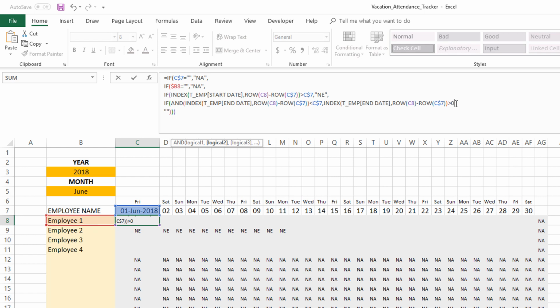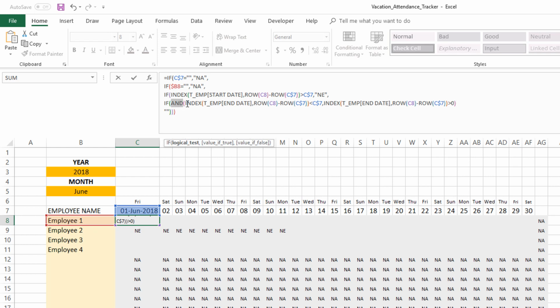So the reason why we have to do this is because Excel, when it has a blank in the end date column, when we pull it through a formula, it'll consider that as 0. So we want to make sure that it's greater than 0, which means it is a valid end date. The employee has ended its employment. So what we have done here is we are checking for this greater than 0, and you see that I have put an AND function.